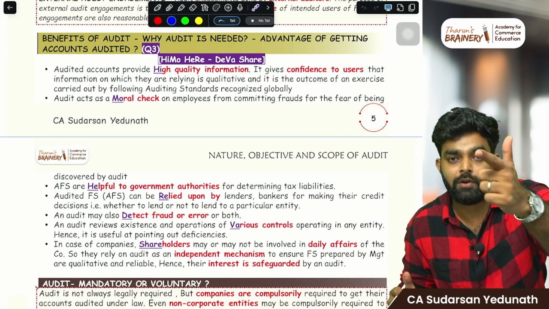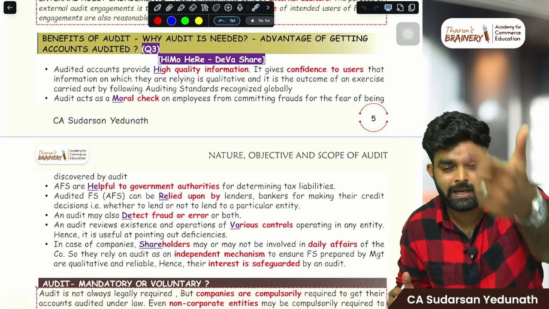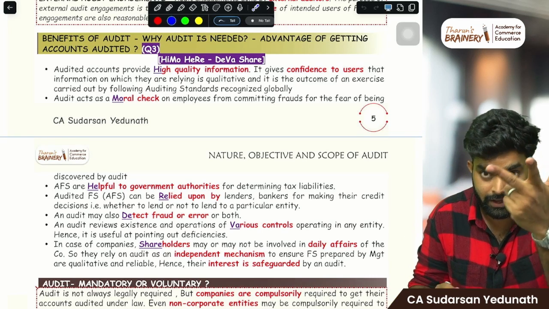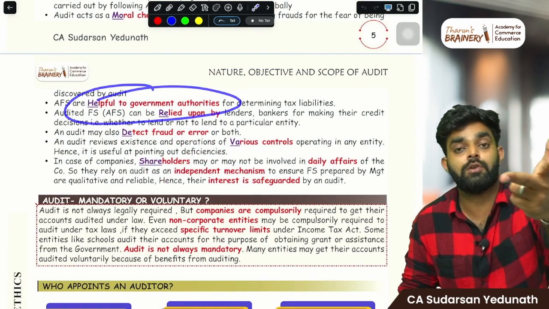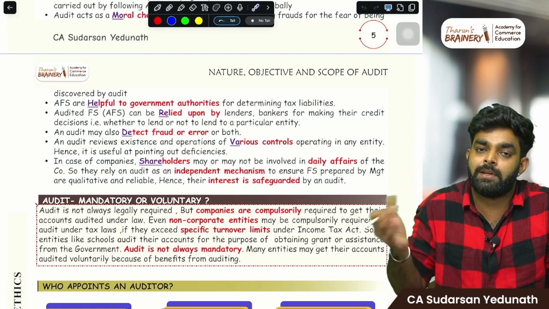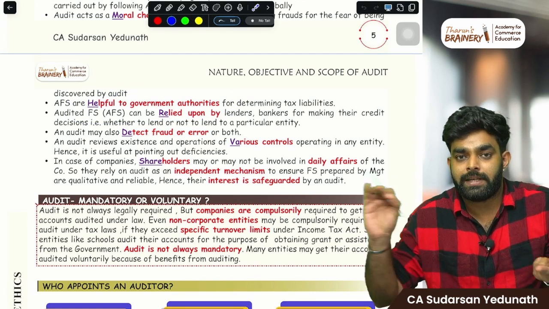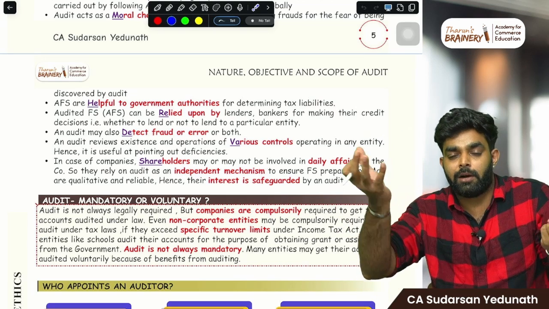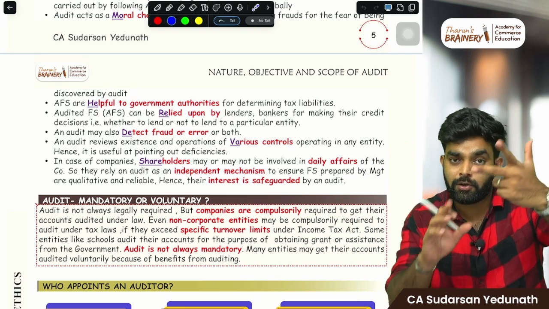So it is a moral check on employees. HIMO: HI, high quality information; MO, moral check on employees. HE, helpful to the government authorities, because the financial statement is audited by an auditor. So the tax paid will be correct. Government can trust that. So it is helpful to the government.